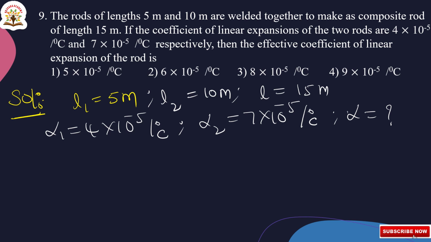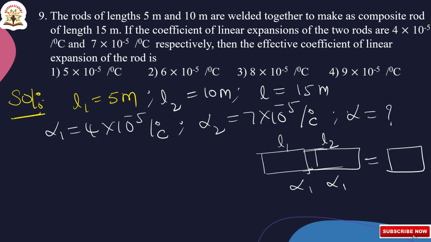Suppose these are the two rods, and their lengths are L1 and L2, and their coefficients of expansion are alpha 1 and alpha 2. We are making a composite rod of length L and coefficient of linear expansion alpha.